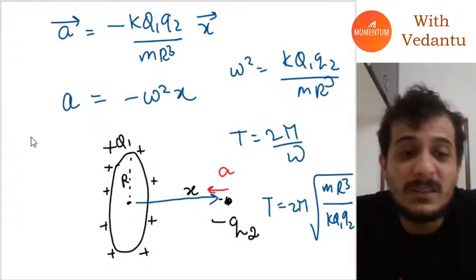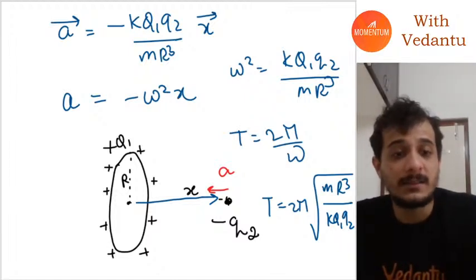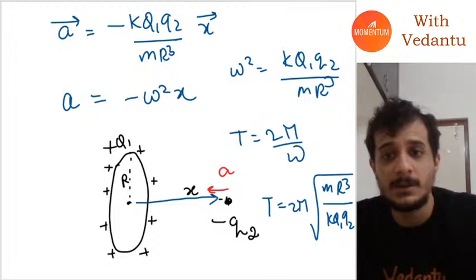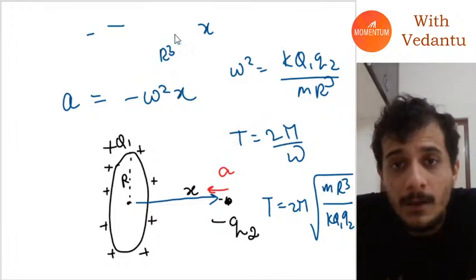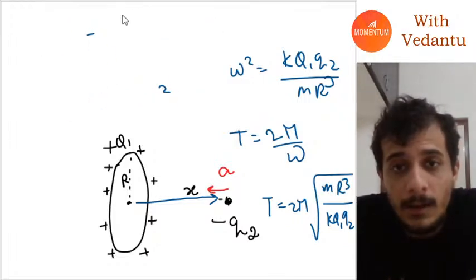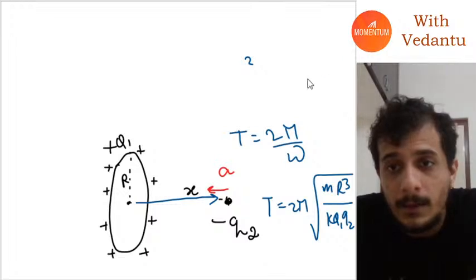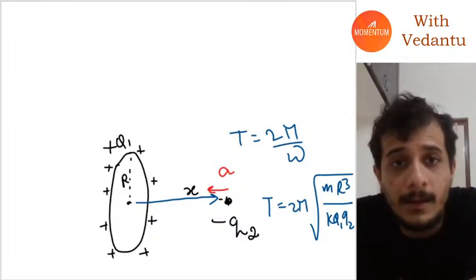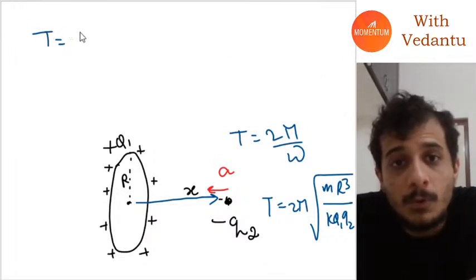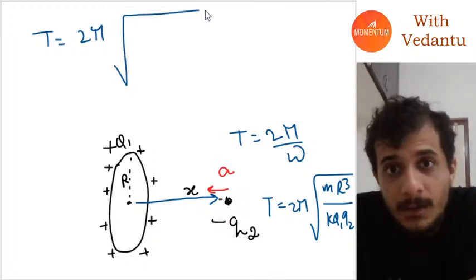Now we just have to substitute. The final step in this question is just to substitute the values. If I substitute the values, what will I get? I will get T is equal to 2 pi under root.